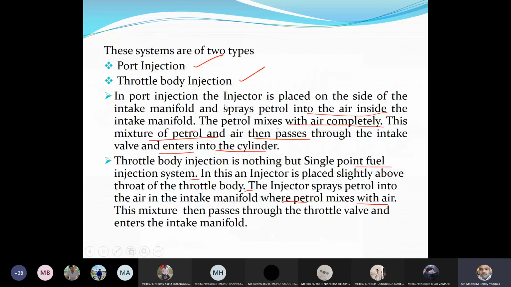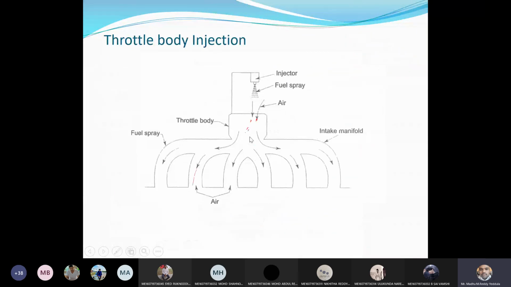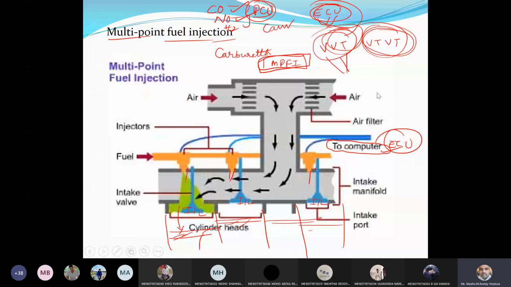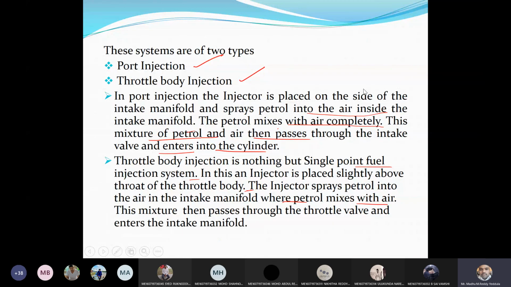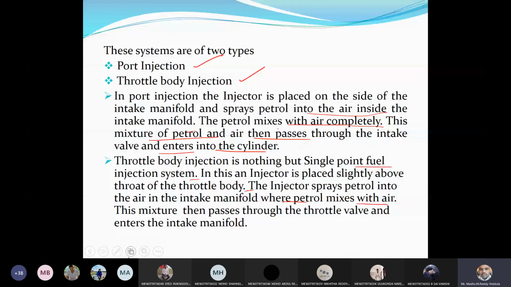This MPFI system is not in the syllabus, but in the viva they may ask, because nowadays we are using MPFI. Carburetor is old technology, and nowadays we are using all MPFI systems. Therefore, you should have an idea of what MPFI means and how it works. In the MPFI system we have port injection and throttle body. In port injection, the injector is placed on the side of the intake manifold, whereas throttle body is a single point fuel injection system, and the injector is placed slightly above the throttle of the body.